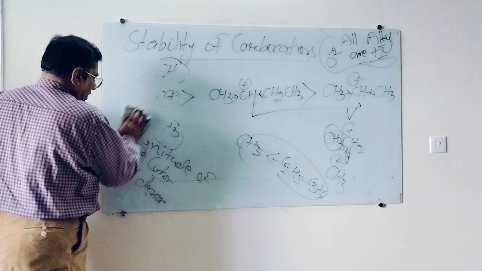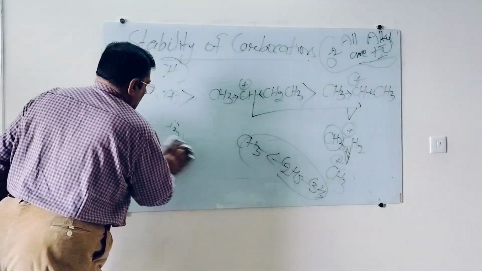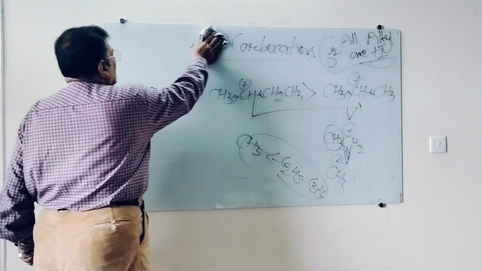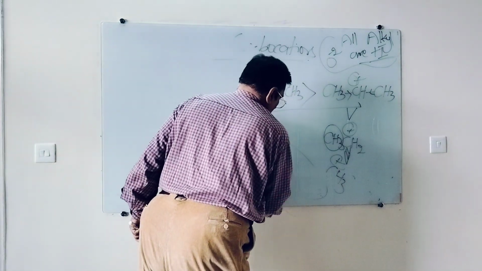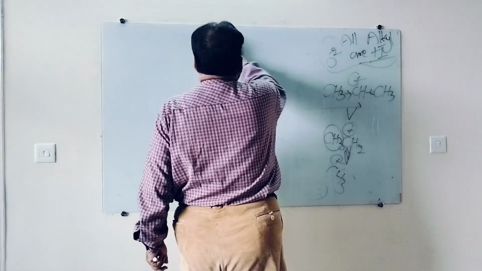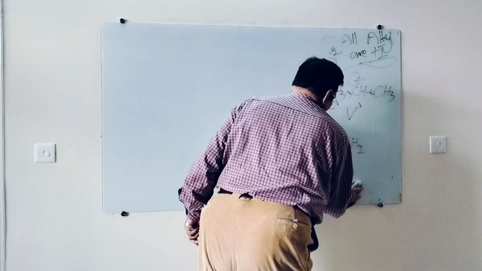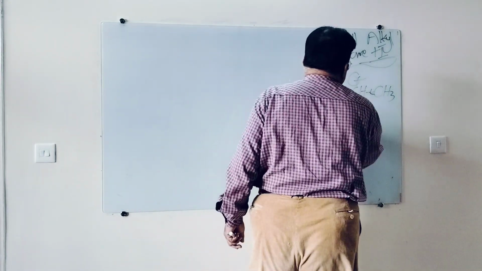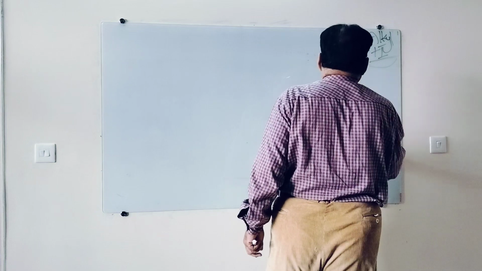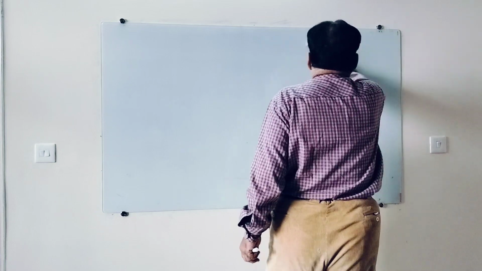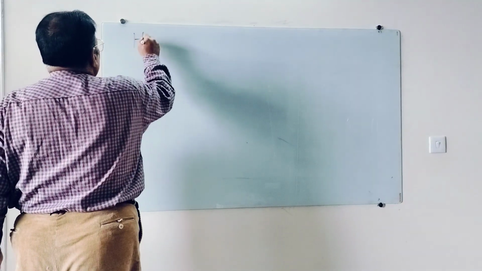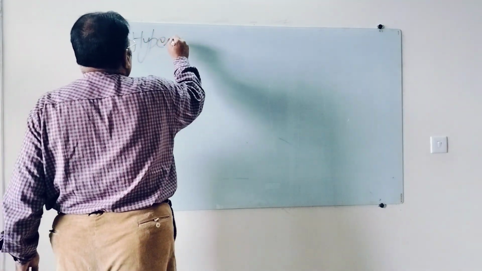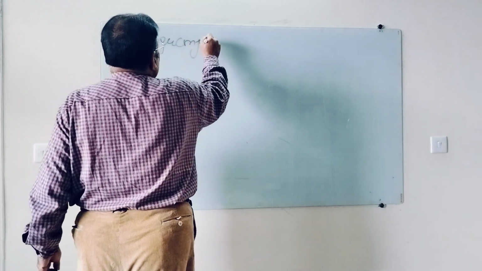Second effect is hyperconjugation. Hyperconjugation, how can we explain?